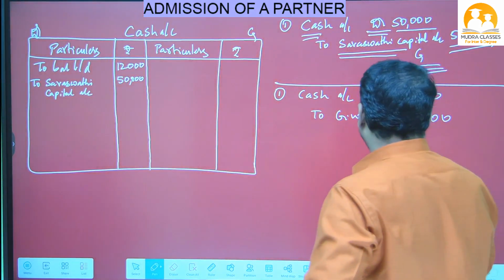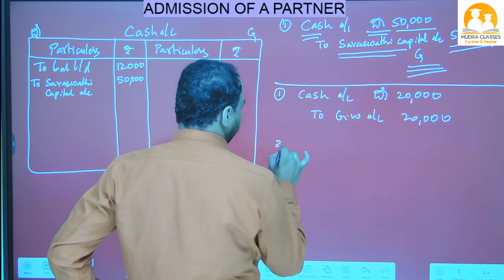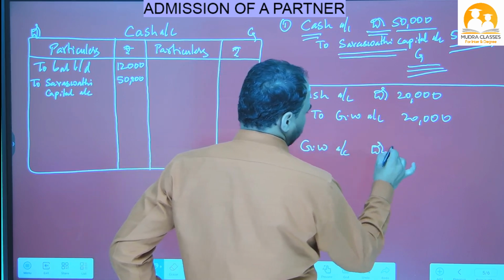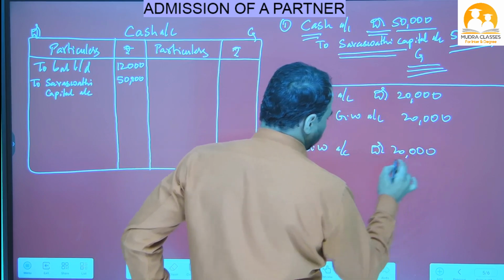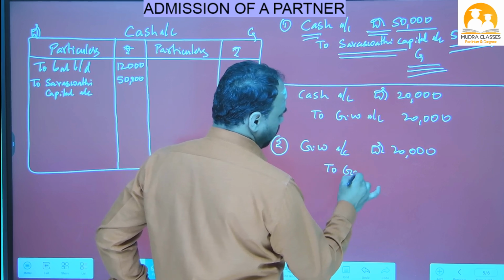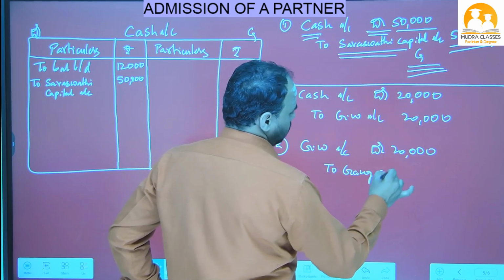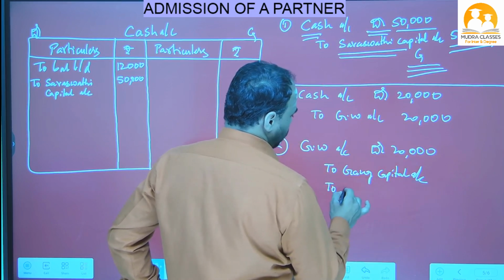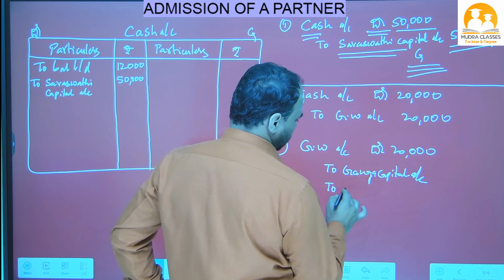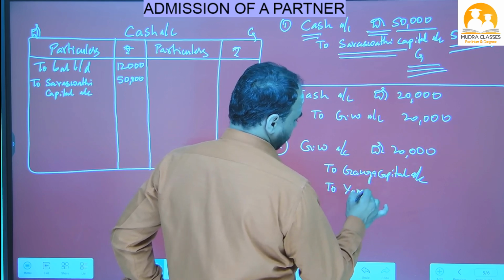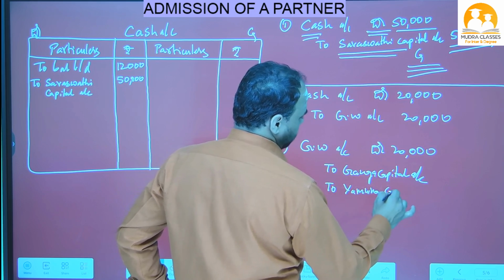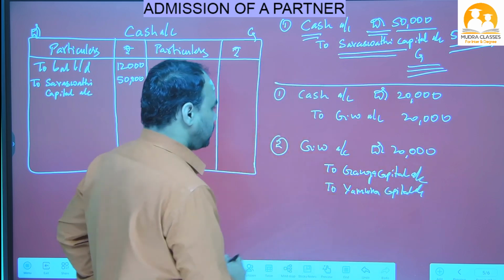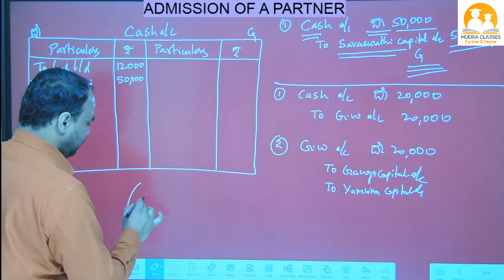Next journal entry: whatever goodwill is brought in by the new partner is shared by the old partners. So the next journal entry is goodwill account debit 20,000 to the old partners. In this problem, who are the old partners? Ganga, so Ganga capital account. Next, Yamuna, so Yamuna capital account. These 20,000 we have to distribute in the 7:3 sacrificing ratio.